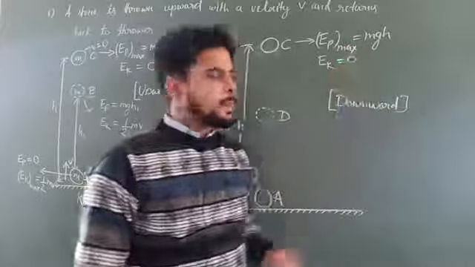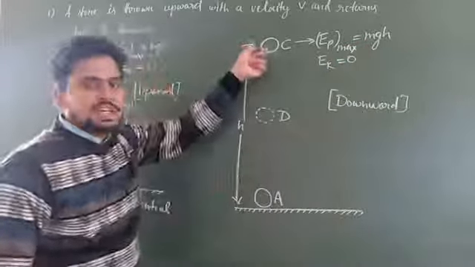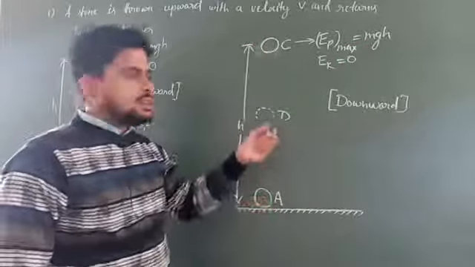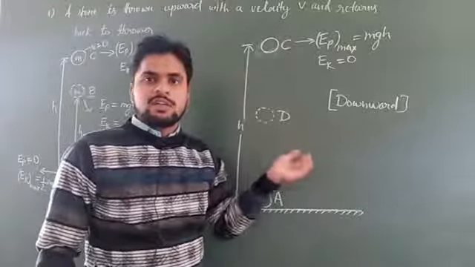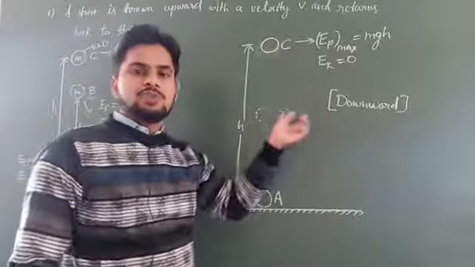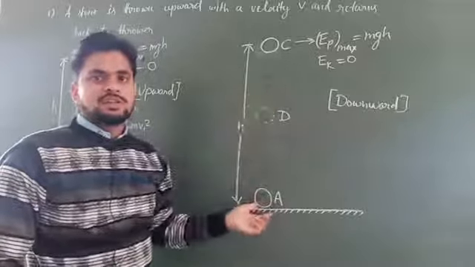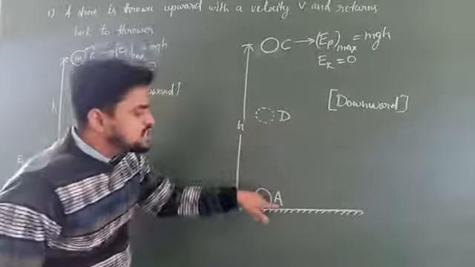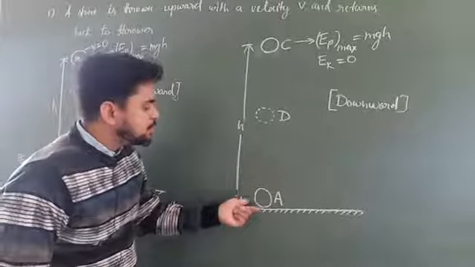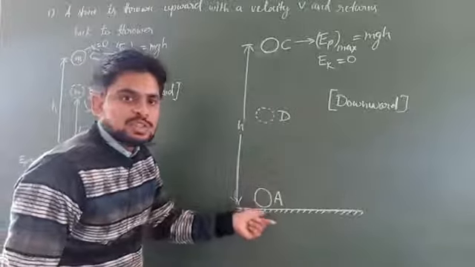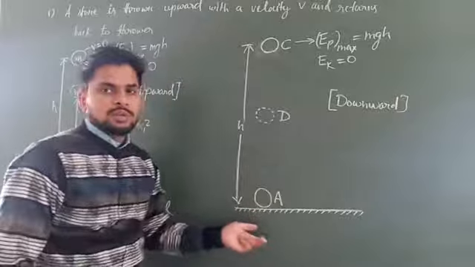That is, at this position C, the stone has only potential energy. Now when it starts moving downward, there is a force of gravity acting on it, and due to that force the velocity is going to increase as it comes towards the ground. The position A represents the position of the stone just before touching the ground level.